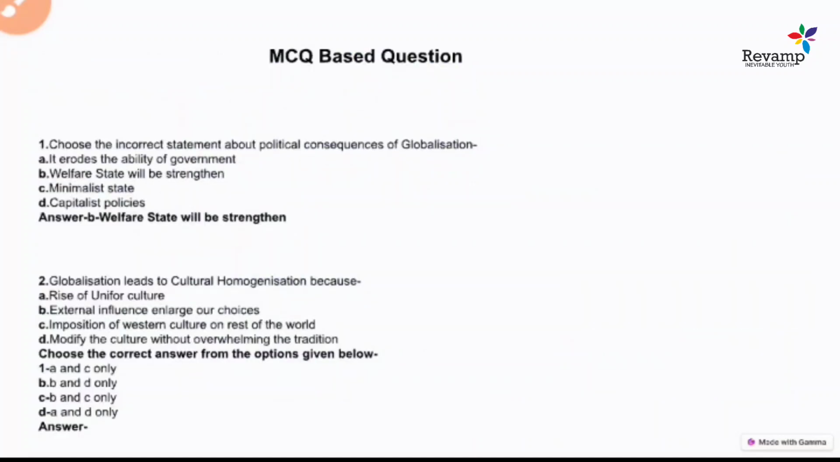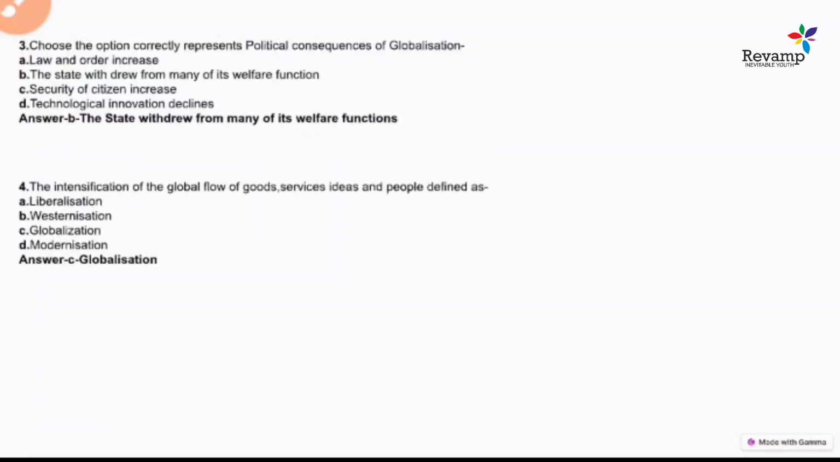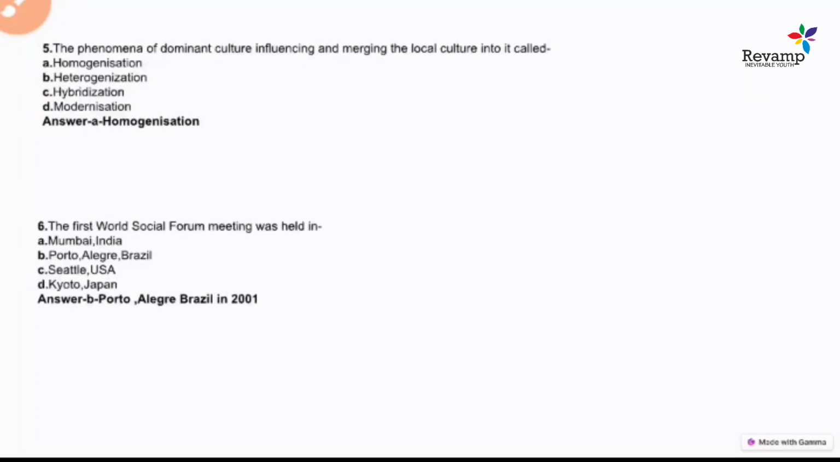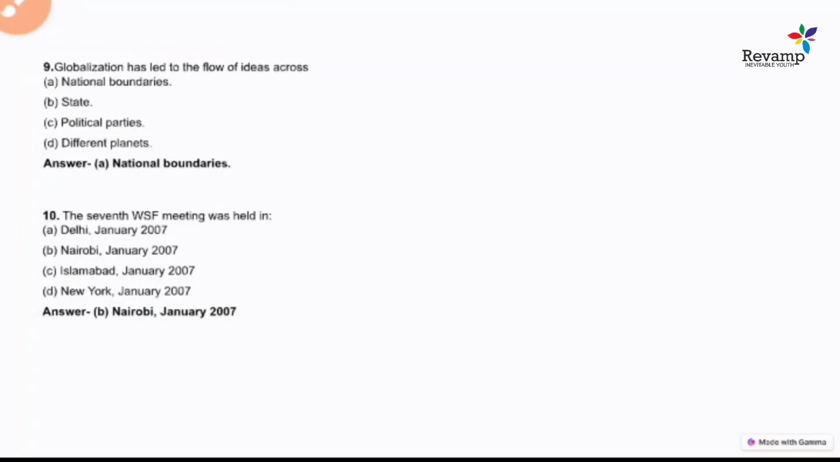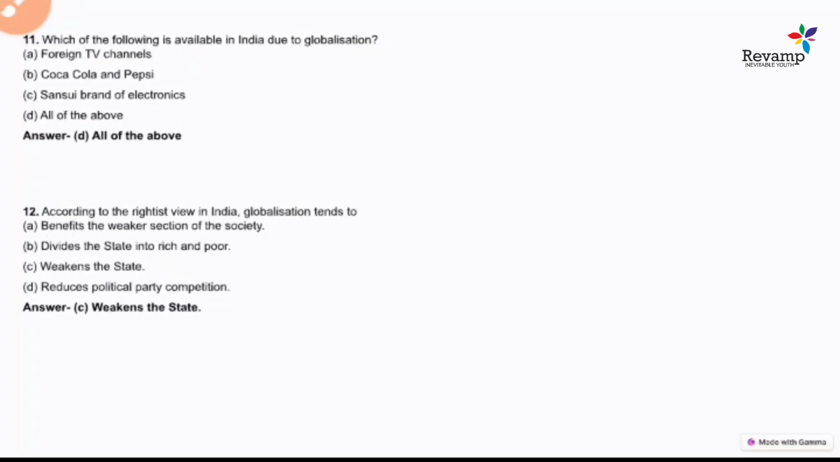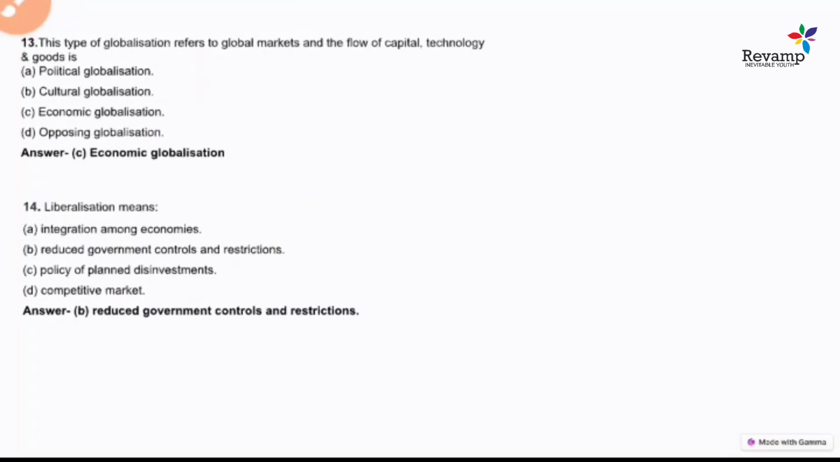And these are the MCQ questions I have framed on the globalization topic. You need to solve these questions so that you can understand.